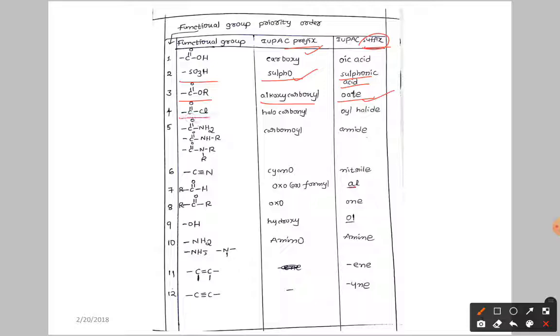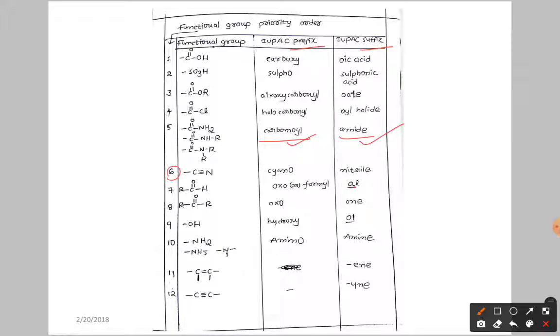Next, C double bond OCl. If it is a prefix, you write halocarbonyl. If it is a suffix, you write oyl halide. Numbering is important. This is the first, second, third and fourth priority. In fifth priority we have the amides: C double bond O NH2, C double bond O NHR, C double bond O NRR. If it is a prefix, a subordinate functional group, you write carbamoyl. If it is the primary functional group, as a suffix you write amide.